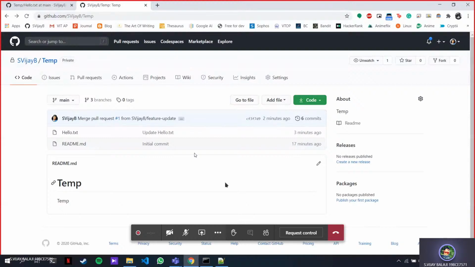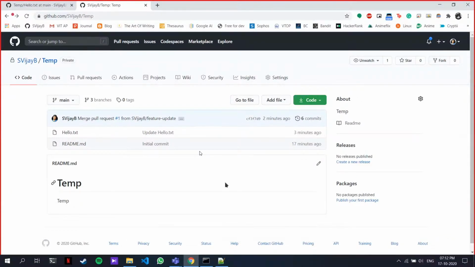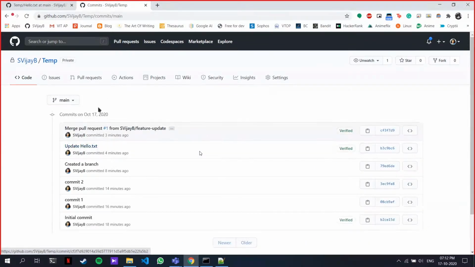If you're working without Git or GitHub, what you would normally do is work on a change, get a pen drive, copy it, and give it to your friend. He connects it to a laptop, works on the changes, and gives it back to you. That's a long process, and you want to know who made what changes. Suppose at one point there's a mistake and you blame him, saying he made the change that broke the project. This problem won't come up here, because if I open commits, you can see every single change I made. I created a branch, I updated the text, I created a pull request. Every change I made is being monitored by GitHub and Git.